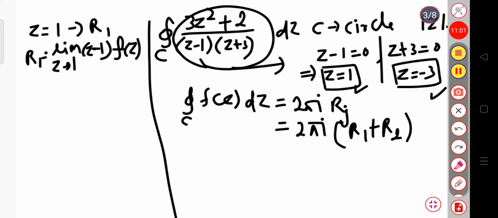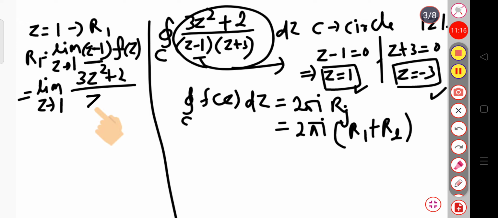So, this will be equal to the limit as z tends to 1. If I write these two terms, you can see here that z minus 1 will get cancelled. So, the remaining term, 3z square plus 2 divided by z plus 3, will remain. If I put the value 1 here, this will be 3 plus 2, that is 5, divided by 3 plus 1, that is 4. So, the first residue comes out to be 5 by 4.